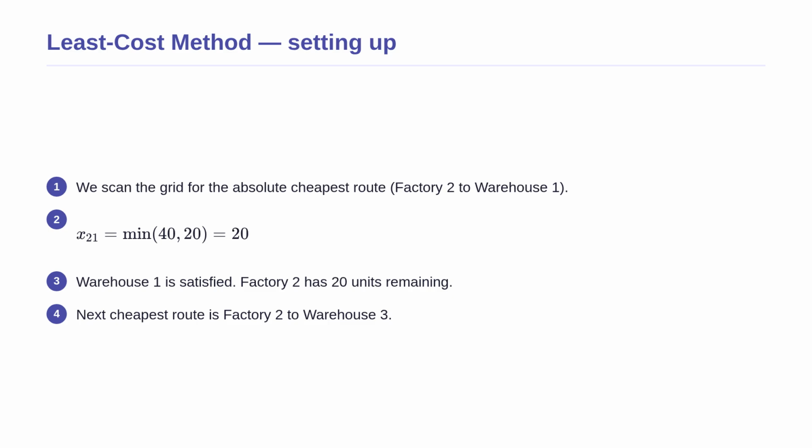We scan the entire grid of shipping costs and find that the absolute cheapest route in the entire system is from Factory 2 to Warehouse 1. Factory 2 has 40 units available, and Warehouse 1 needs 20 units. We ship 20 units to fulfill this demand as cheaply as possible. Warehouse 1 is now fully satisfied, leaving Factory 2 with 20 units remaining. We then scan the remaining uncrossed cells to find the next cheapest route, which happens to be from Factory 2 to Warehouse 3.